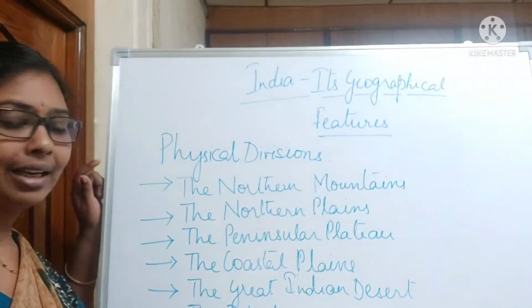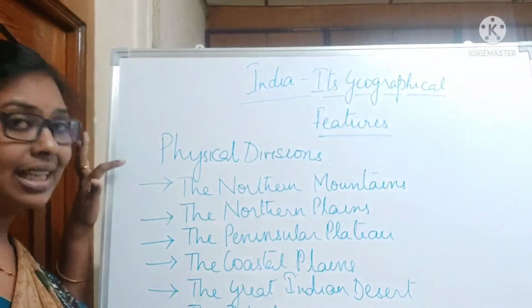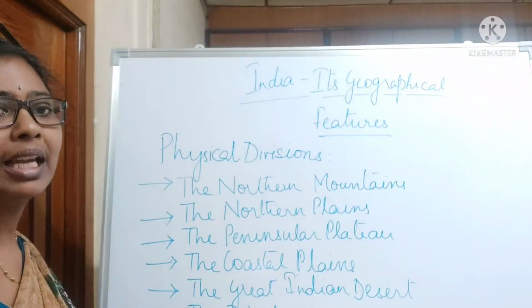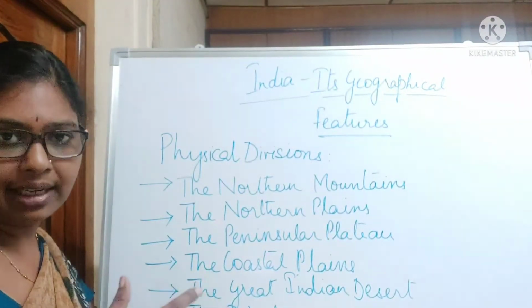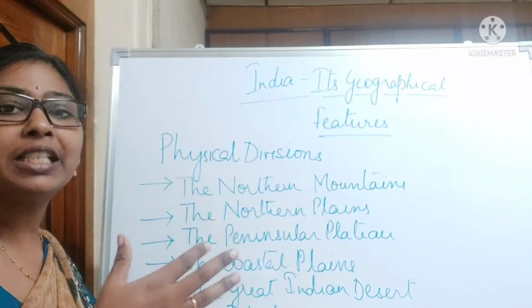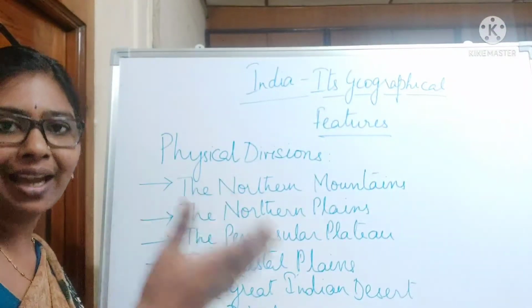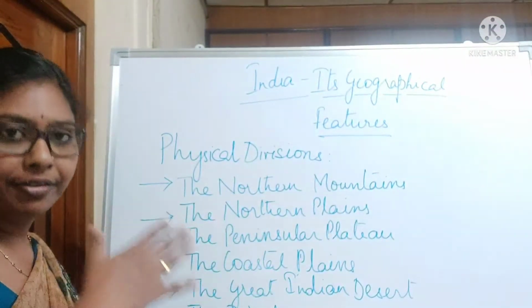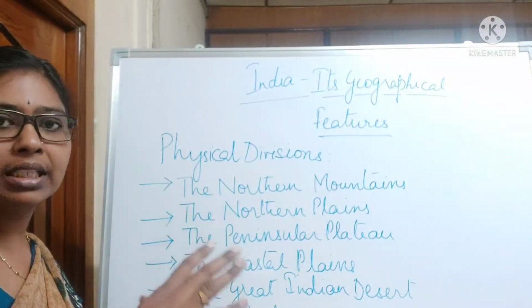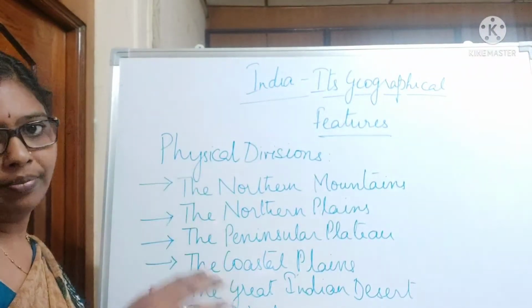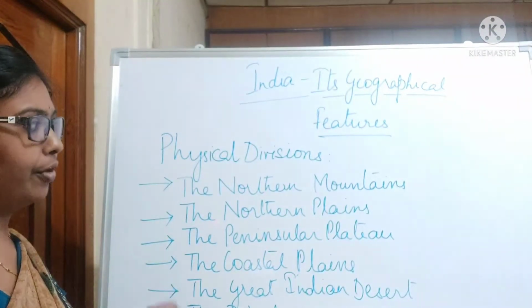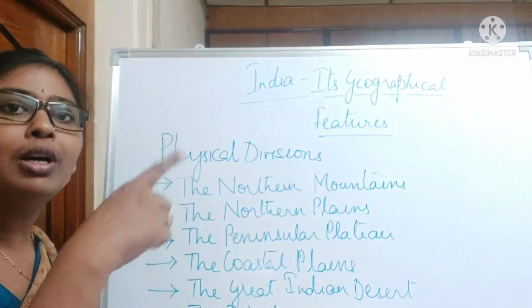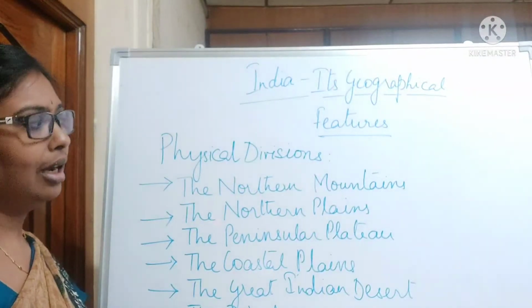India is divided into 6 major physical divisions. Physical divisions means mountains, plains, plateaus, all these are physical divisions. Political divisions means for administrative purposes we have divided, right? But physical divisions means on the basis of the landform. So on the basis of the landform we are dividing India into 6 major divisions.